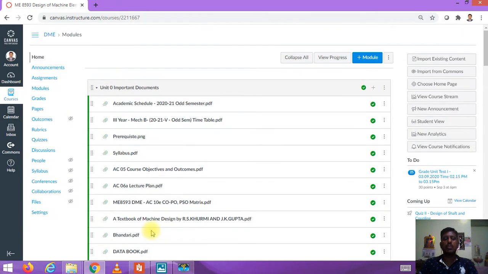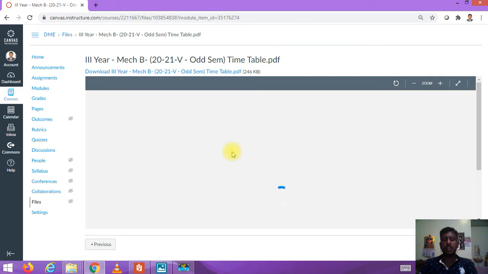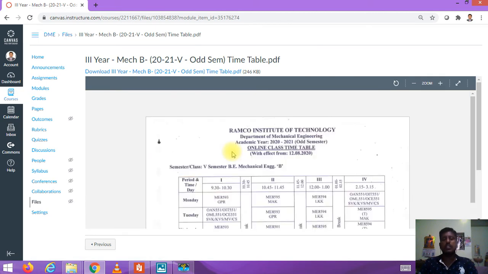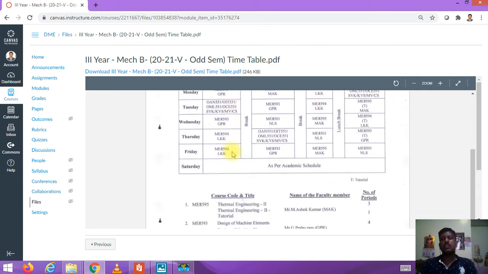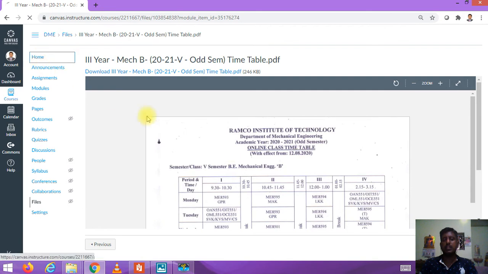Let me go one by one. First, I have provided the timetable. The meeting hour or contact hour is based on this particular timetable. The meeting hours may also be requested by students through WhatsApp, through my mail or my mobile number. That is what has been happening until today.